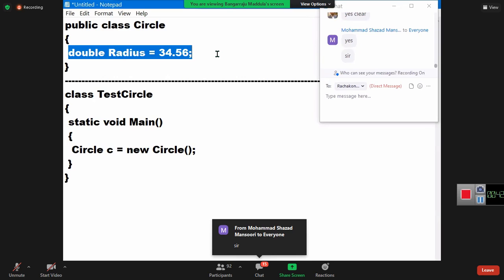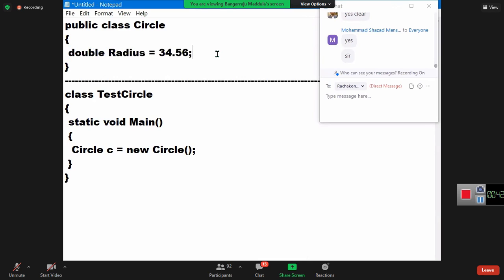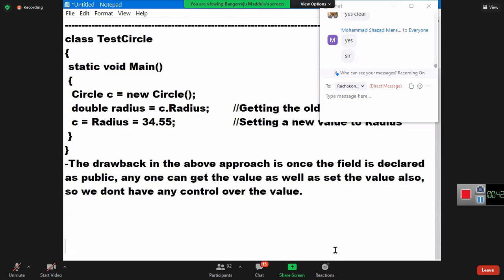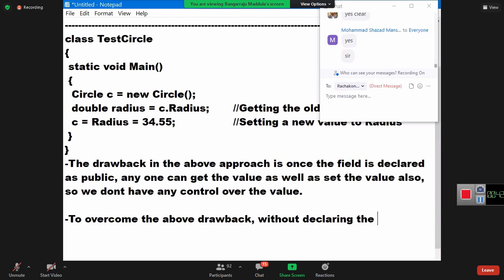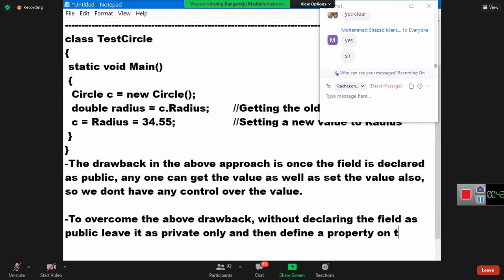So to overcome the above drawback, without declaring the field as public, leave it as private only, and then define a property on that field.